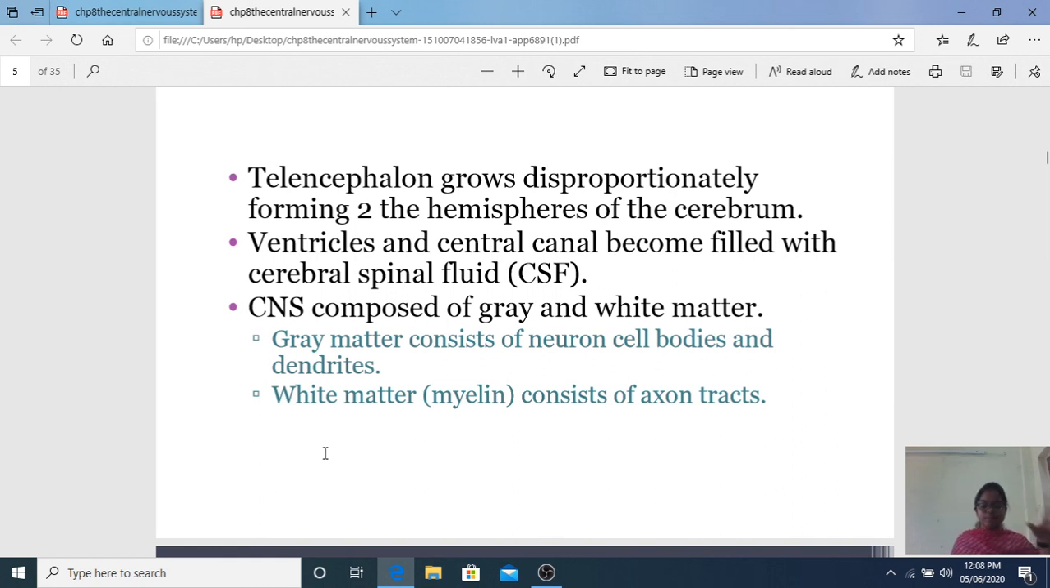CNS is composed of grey matter and white matter. Grey matter consists of neuronal cell bodies. Think if this is your brain: outside is the grey matter, and inside is more white, the inner matter. The inner matter is whiter than the outer matter. So grey matter is outside, white matter is inside. Grey matter contains cell bodies. I told you the structure of a neuron.